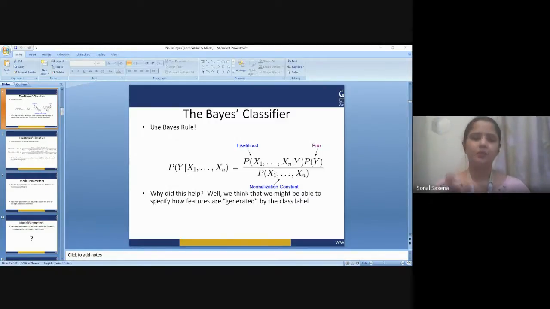Still, a comprehensive comparison with other classification algorithms has shown that Bayes classification is outperformed by other approaches, such as random trees. An advantage of naive Bayes is that it only requires a small amount of training data to estimate the parameters necessary for classification.